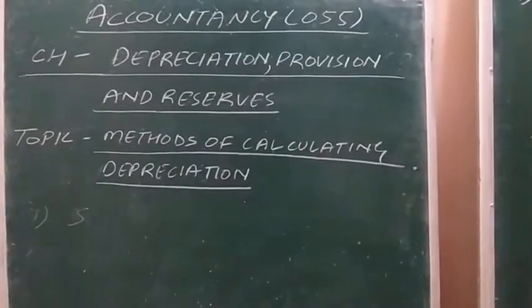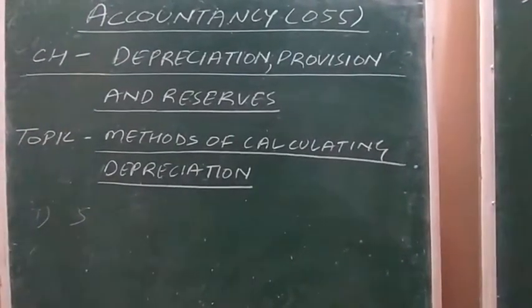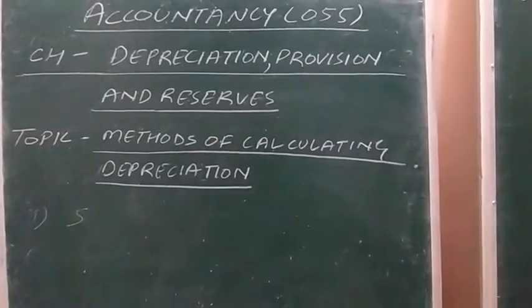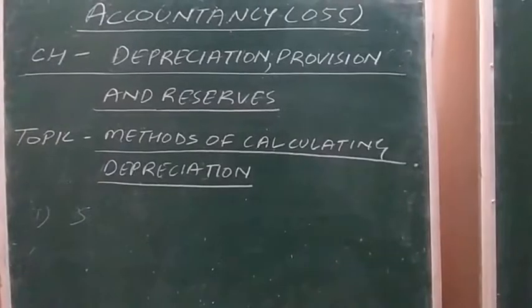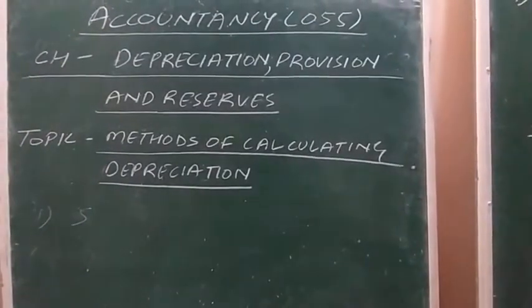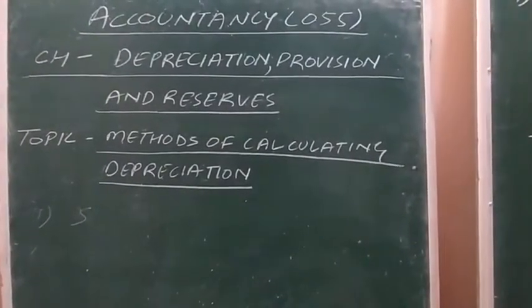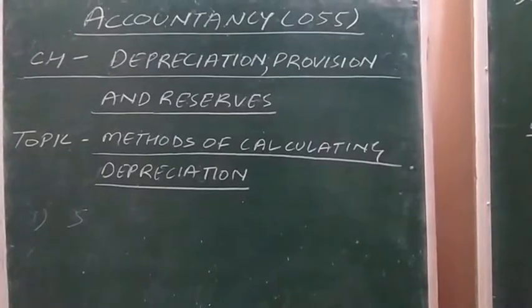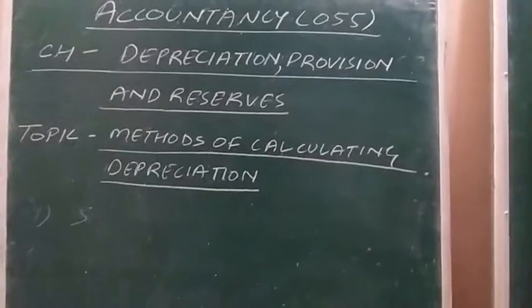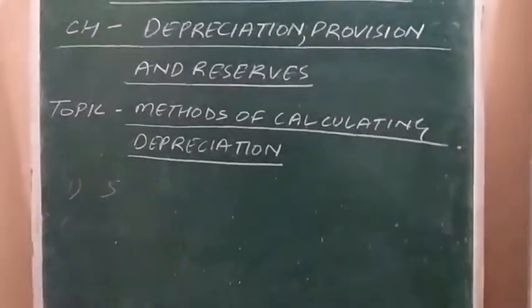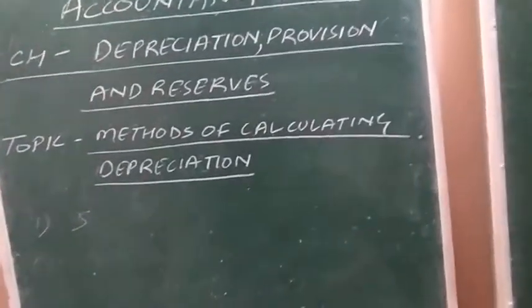Different other terms related to decline in the value of an asset I already explained to you, like obsolescence, when the technology becomes outdated, and many other terms.